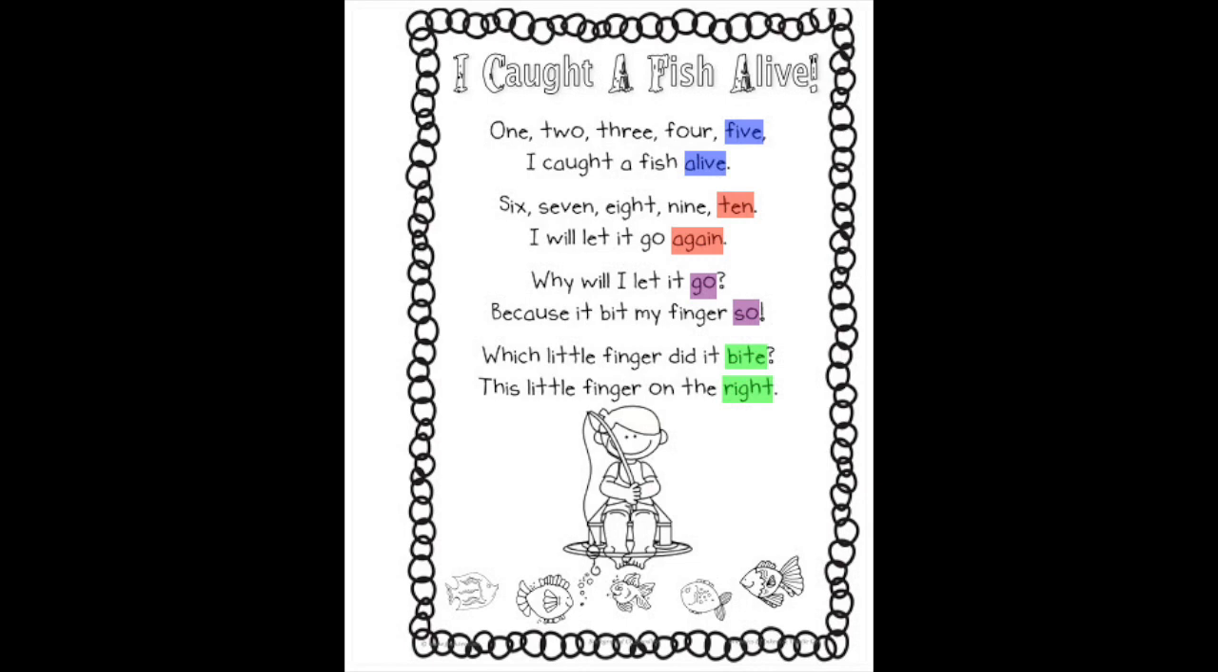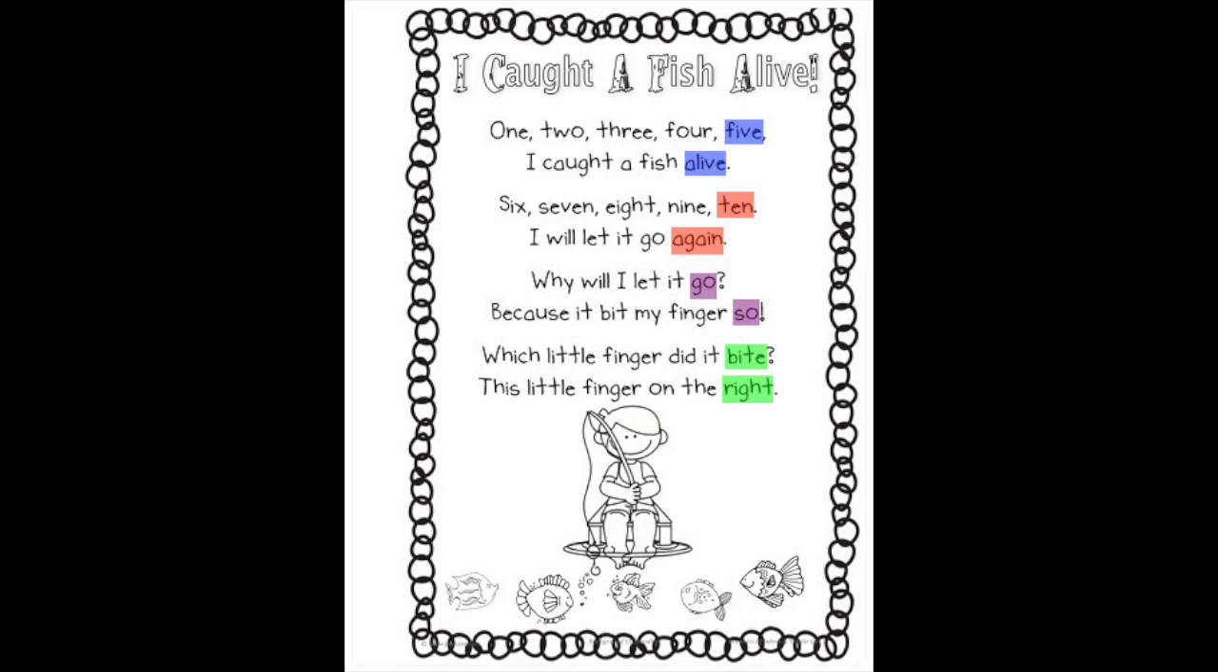But I want you to take a look at the words in red and green. So ten and again, and I want you to look at bite and right. What I'm noticing is that those words are spelled differently at the end. But remember, they still rhyme because rhyming words have the same end sound. So spelling doesn't matter. The sound is what matters.